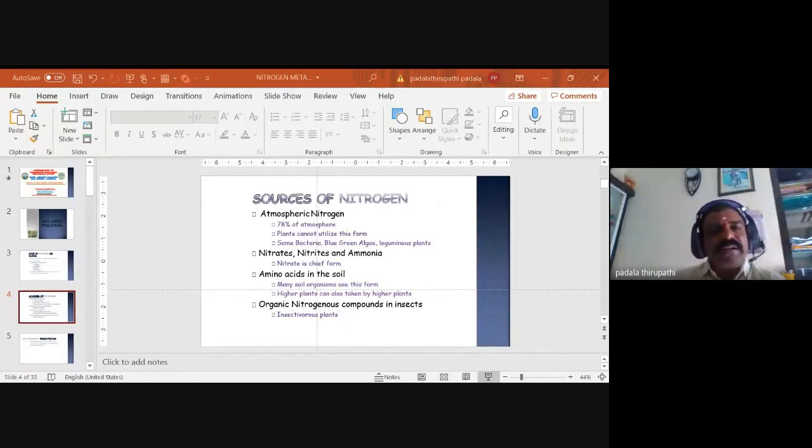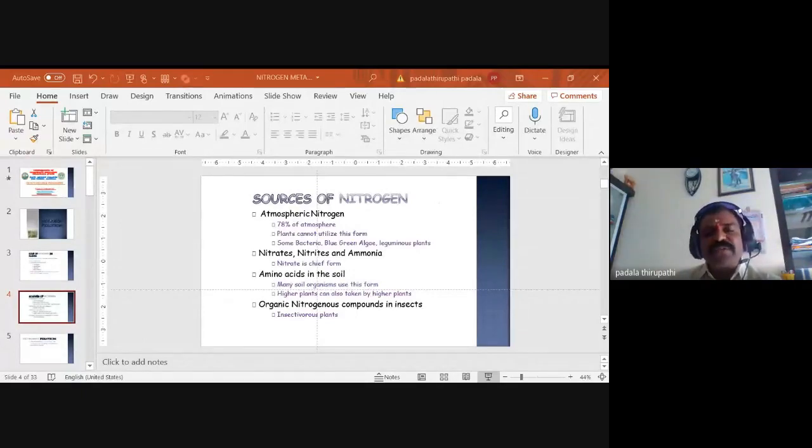Along with atmospheric nitrogen, nitrogen is also sourced from nitrates and ammonia. Compared to ammonia, nitrate is a cheap form for the availability of nitrogen. And there are amino acids in the soil. Many soil organisms use this form, and higher plants can also take it up. So this is one of the additional sources of nitrogen availability.